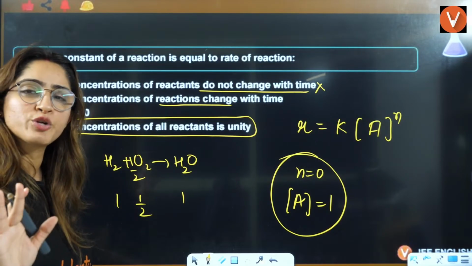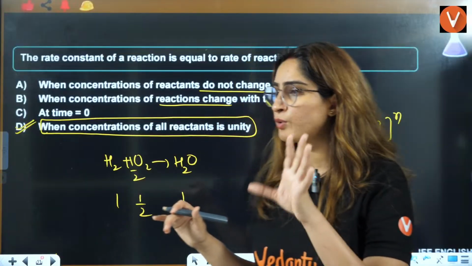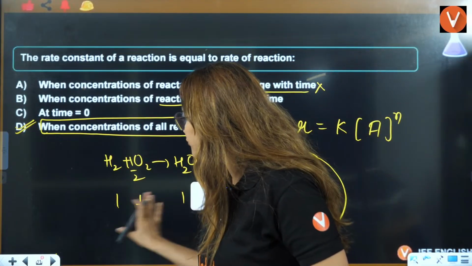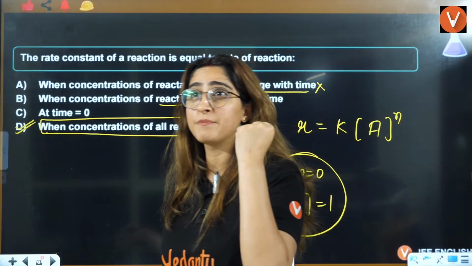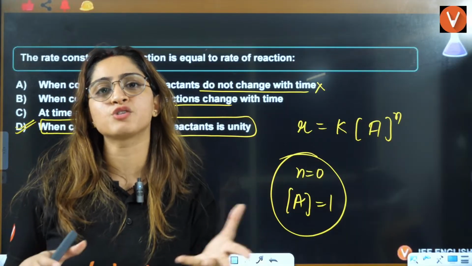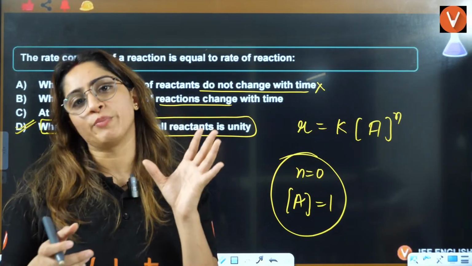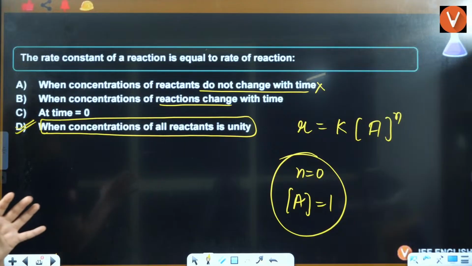In detail stoichiometry, I am teaching you in some basic concepts of chemistry at 6 p.m. You can watch that lecture. But for now, you can just understand that the digit before the compound is called the stoichiometry. Okay, everybody? Understood?